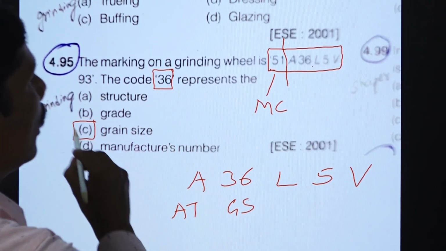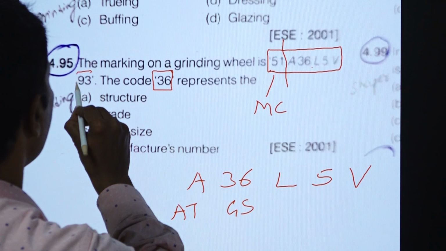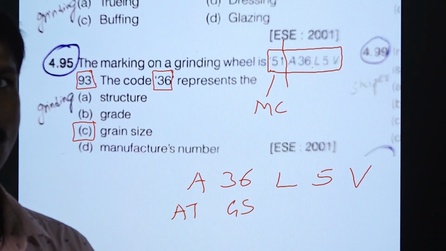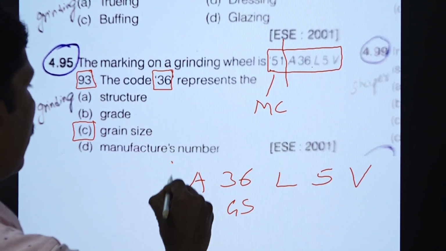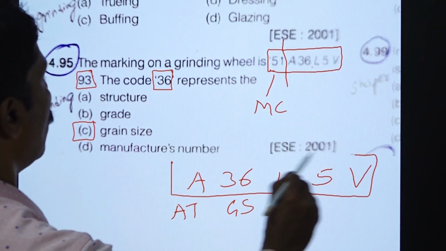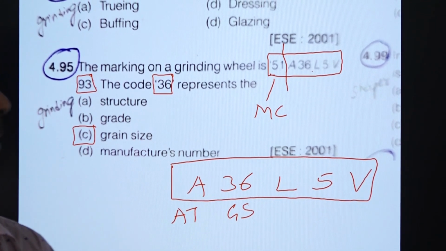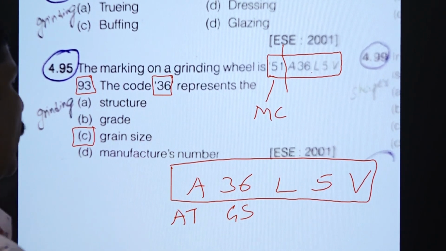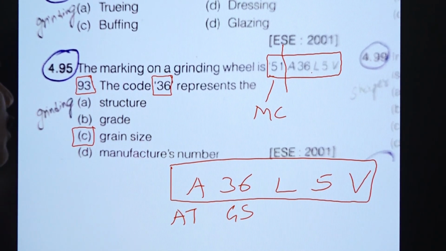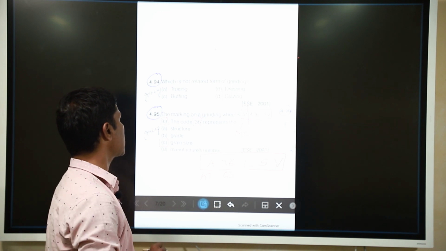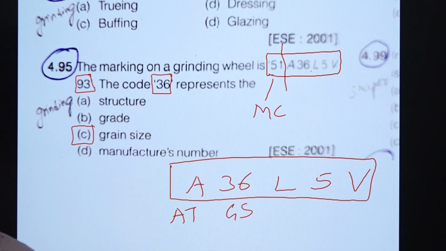The other letter is also a manufacturer code. So, we have to take from the alphabet to alphabet, then only the grinding wheel nomenclature can be noted. So, 36 represents the grain size. So, our option is option C.